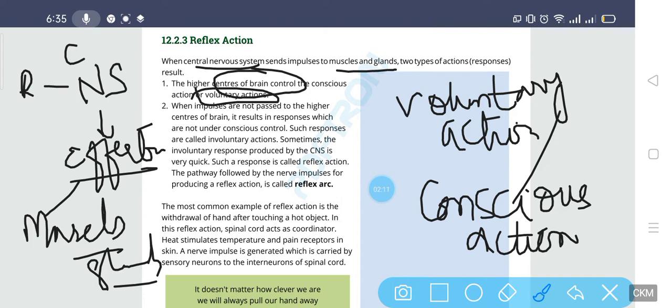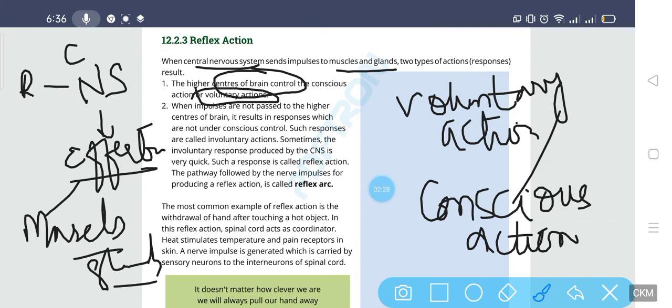Like when you are learning, you are doing a voluntary action, in which the brain is involved. You are walking, you are running, you are eating. Such actions are voluntary actions in which the higher center of the brain takes part.